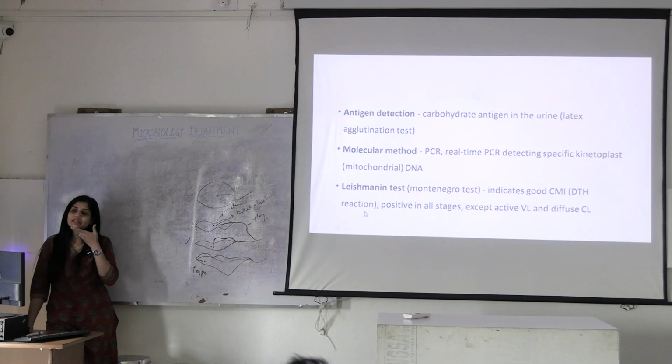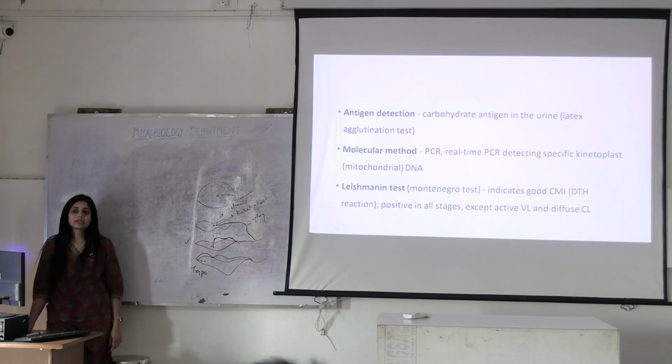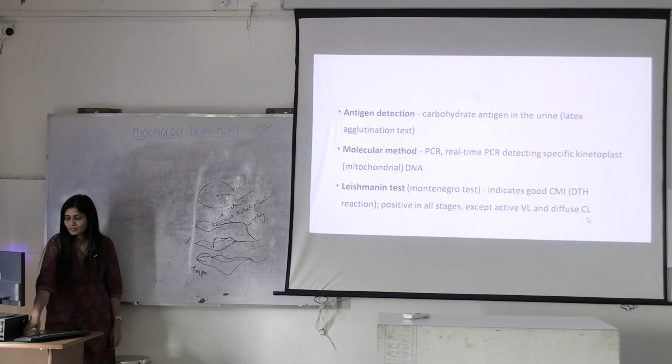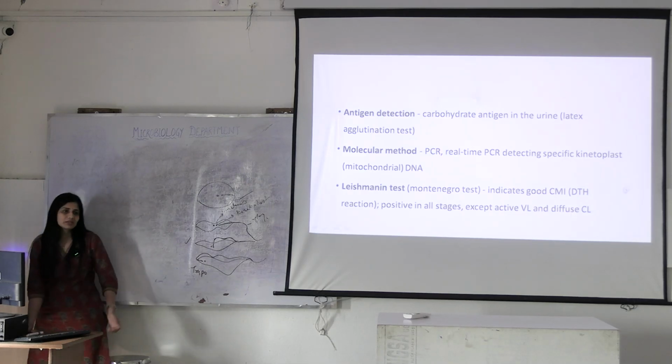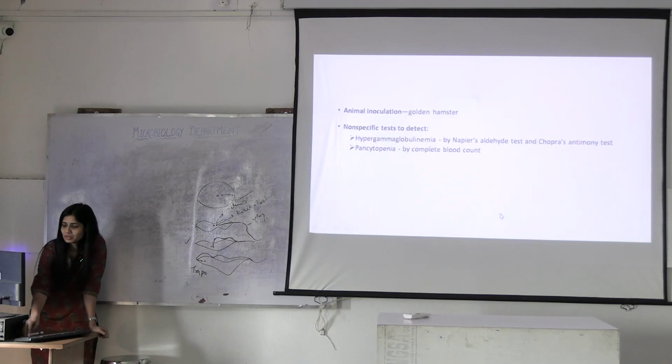It indicates that the test is positive. It indicates that the person has a good CMI. What is CMI? Cell-mediated immunity. Okay. It is positive in all stages except active visceral leishmaniasis and diffuse cutaneous leishmaniasis. It used to be done in the past. Now it's not done.